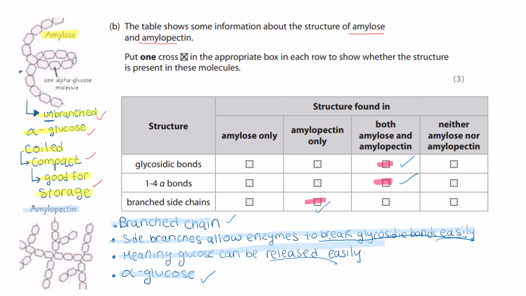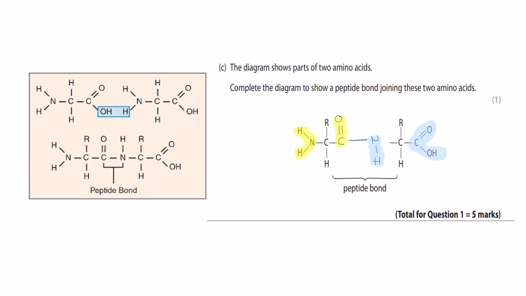A way to memorize this is by creating flashcards. So when I did my A-levels, I was doing flashcards based on every question that I got from my past papers. Okay, the diagram shows parts of two amino acids. Complete the diagram to show a peptide bond joining these two amino acids.